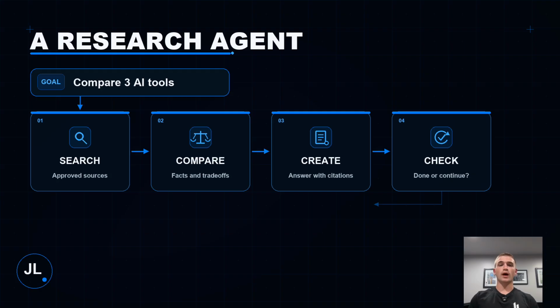Here's a simple example. Imagine a research agent with one goal. Compare 3 AI tools and recommend the best one for a small team. The agent searches approved sources, it gathers useful information, and notices an important pricing detail is missing, so it runs another search. Then, it compares tools, produces an answer, and checks whether it completed the original goal. If the answer is complete, it stops. If something important is still missing, it continues. A fixed workflow could also search and write a summary, but it would usually follow the same preset steps every time. The agent is different because the model can decide whether another search, a comparison, or a clarification is needed next.